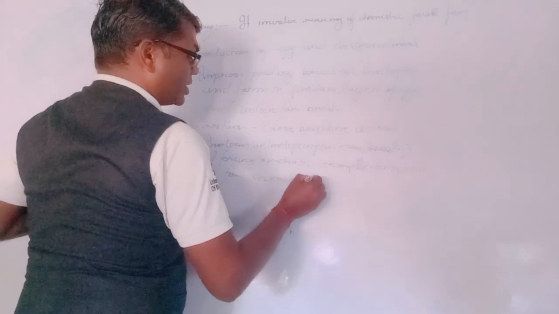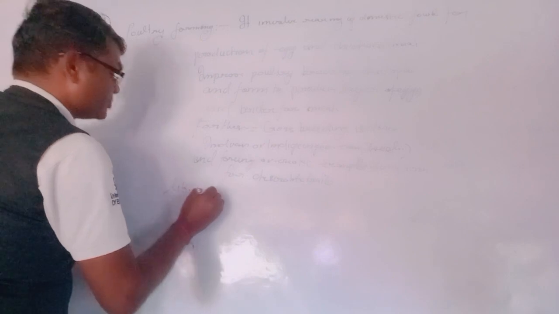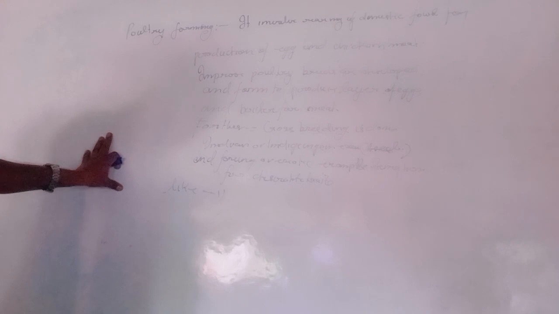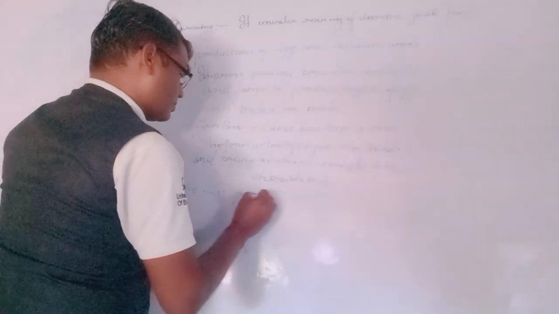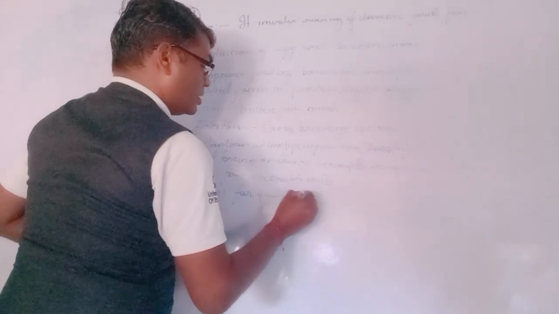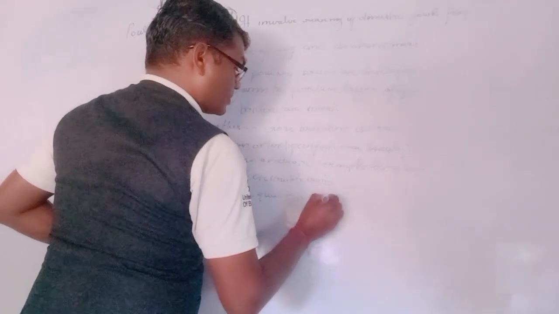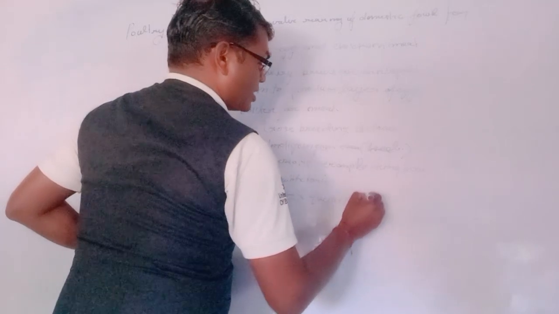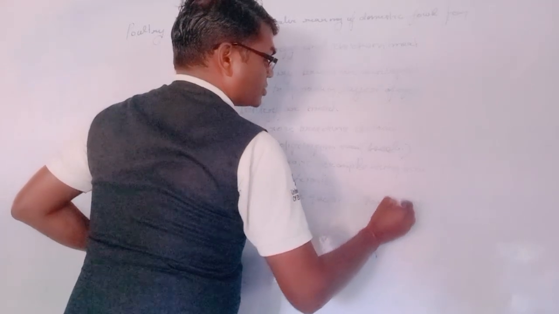Desirable traits are developed. The first condition is quality and quantity, that is, the number of chicks developed here.